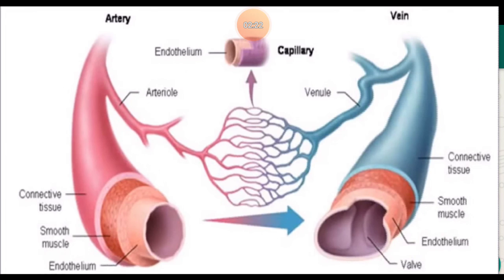Now, as you can see in this figure, it is a joining between the artery and vein, which is made up of very thin wall. That means very thin wall, one cell thick size capillaries are present. The exchange of material between the blood and surrounding cells takes place across this thin wall. This is all about the blood vessels, artery, vein and capillaries. Thank you.